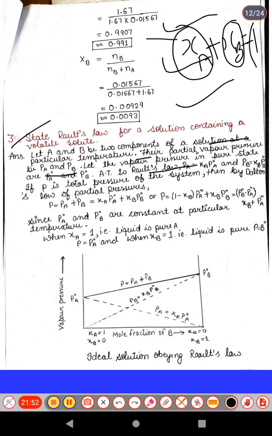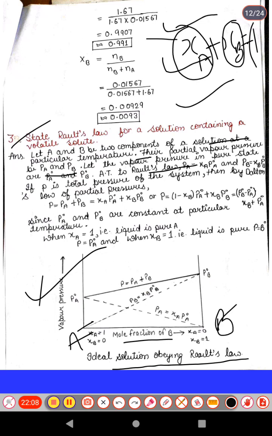Let the vapor pressures in the pure state be PA naught and PB naught. This is the vapor pressure curve, and the ideal solution obeys Raoult's law. Here is the mole fraction of the A component, and this is the B component. The mole fraction of A is 1 and B is 0. Similarly, for B the mole fraction is 1 and A is 0.